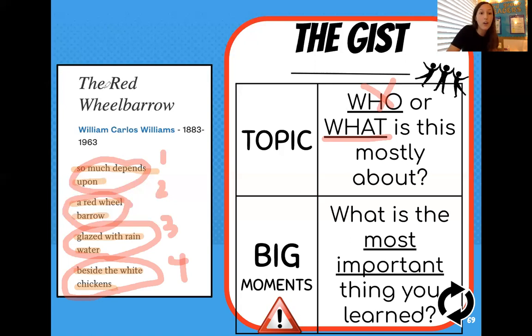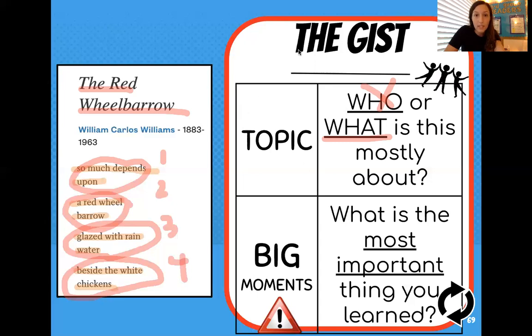Let's think about our title, The Red Wheelbarrow. Stanza 1 tells me the red wheelbarrow is important. So much depends upon. Stanza 2 tells me what is so important, a red wheelbarrow, just like the title. Stanza 3 tells me what the wheelbarrow looks like, and stanza 4 tells me where it is. All of those things, what they have in common for our main topic, is the red wheelbarrow.